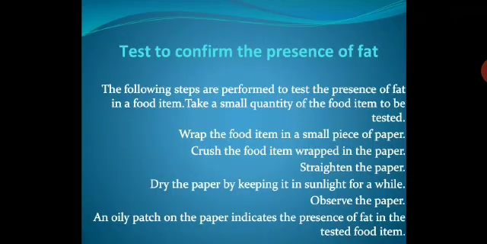Next, the test to confirm the presence of fat. So what is the test? The following steps are done to test the presence of fat. Wrap the food item in a small piece of paper, crush the food item, straighten the paper, dry the paper by keeping it in the sunlight for a while, and observe the paper. An oily patch on the paper indicates the presence of fat in the tested food item.